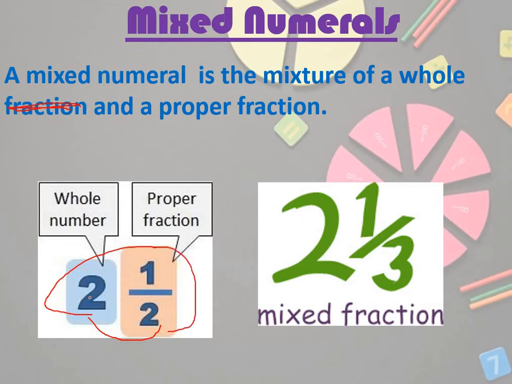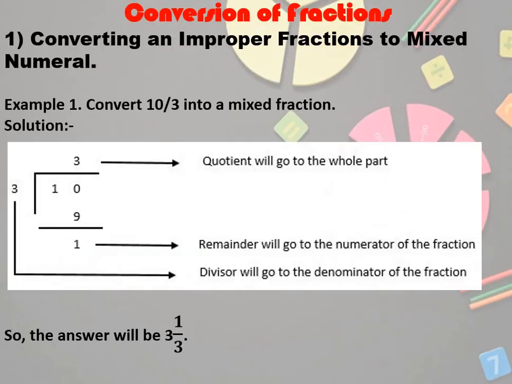So this 2 is known as a whole number and this 1 by 2 is known as a fraction. Which type of fraction? Proper fraction. Why proper fraction? Because 1 is small and 2 is big. As we had already discussed, the proper fraction should be where the numerator is small and the denominator is big. So a mixed fraction is considered a whole and a proper fraction.